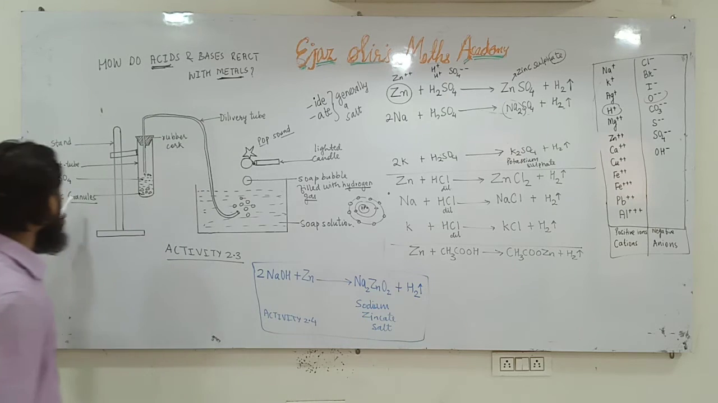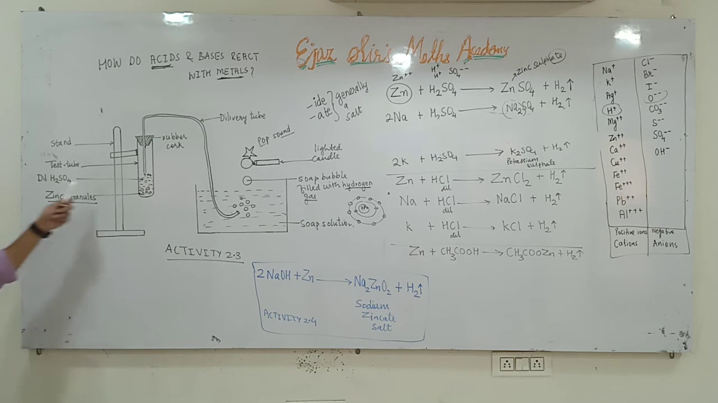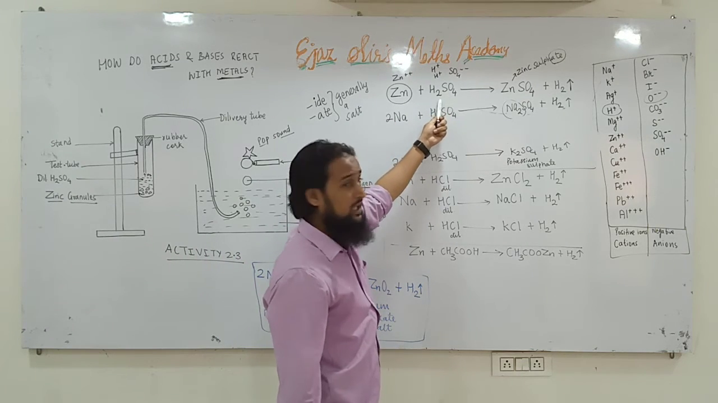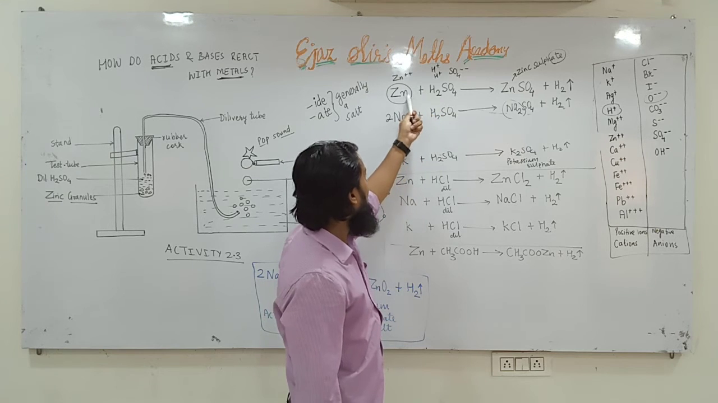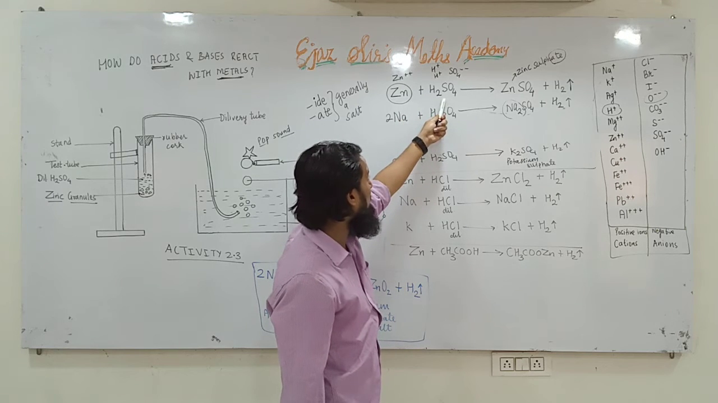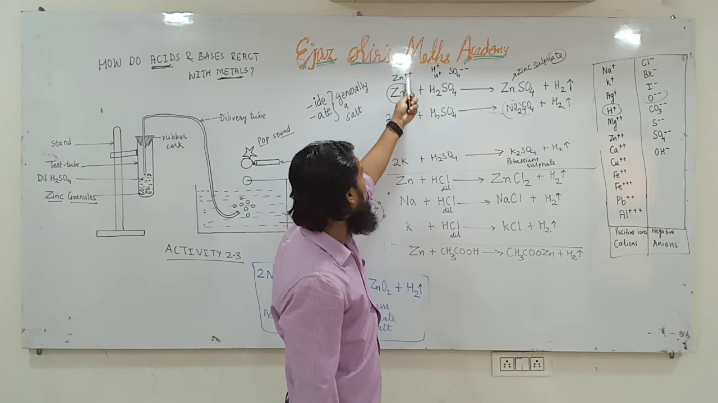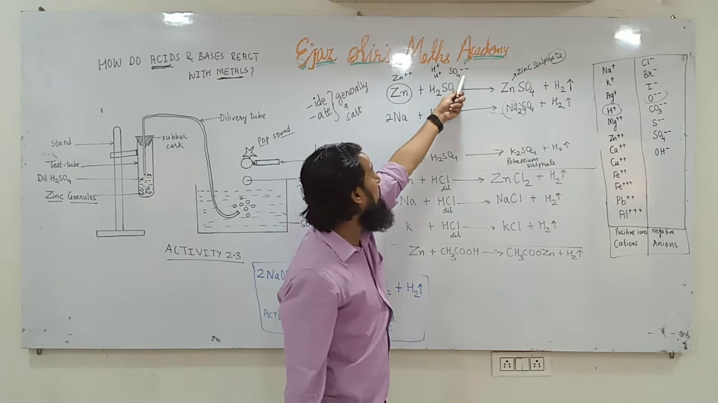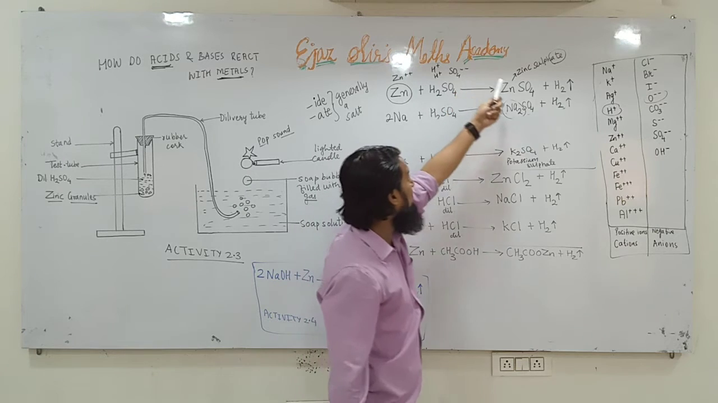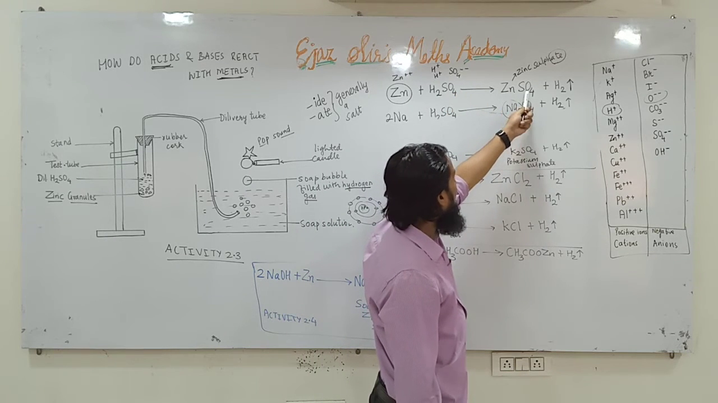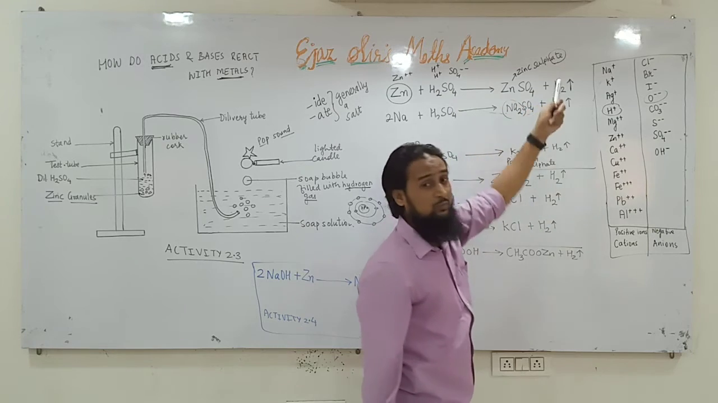And have you understood this activity? Zinc granules reacting with dilute sulfuric acid. So this is the reaction, zinc plus dilute H2SO4. We should write DIL here, dilute. Zn plus H2SO4. Zinc is more reactive, it will displace H2 from there. Zinc is already 2 positive and SO4 is 2 negative. 2 positive and 2 negative will join each other. Positive is written first, Zn and SO4, and hydrogen gas would be liberated.